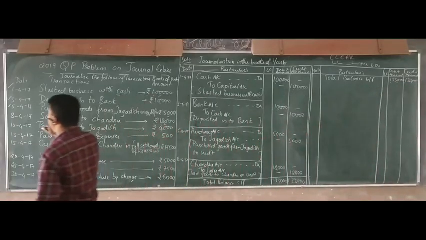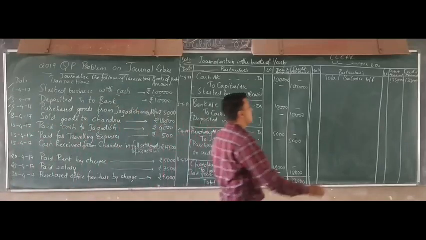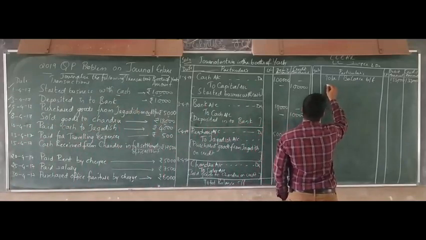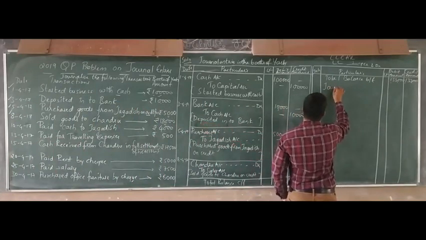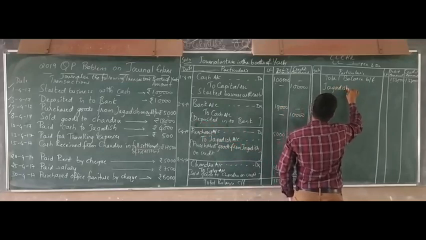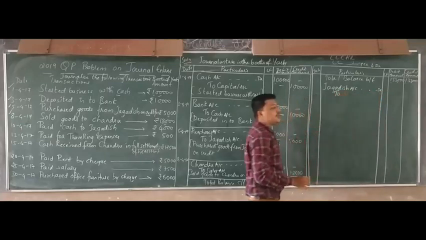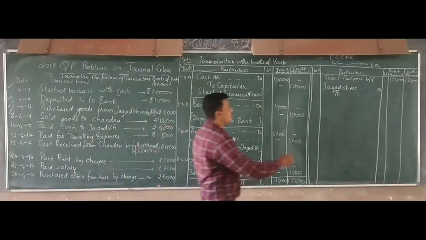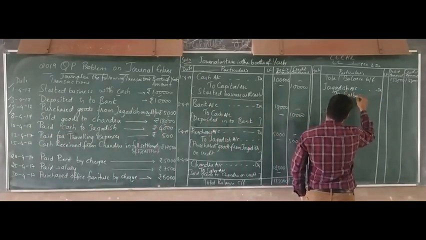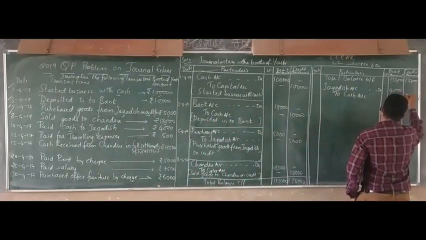What is the next transaction here? Paid cash to Jagdish. So you have paid the cash to Jagdish. To whom have you paid? Who will be the receiver here? Jagdish will be the receiver. So Jagdish account debited, what you have given to Jagdish. You have paid cash, so to cash account. What is the amount you have given? That is 4,000.